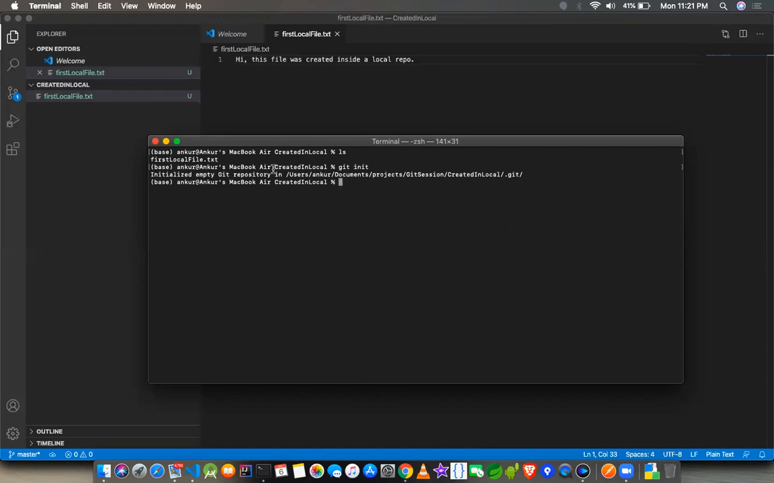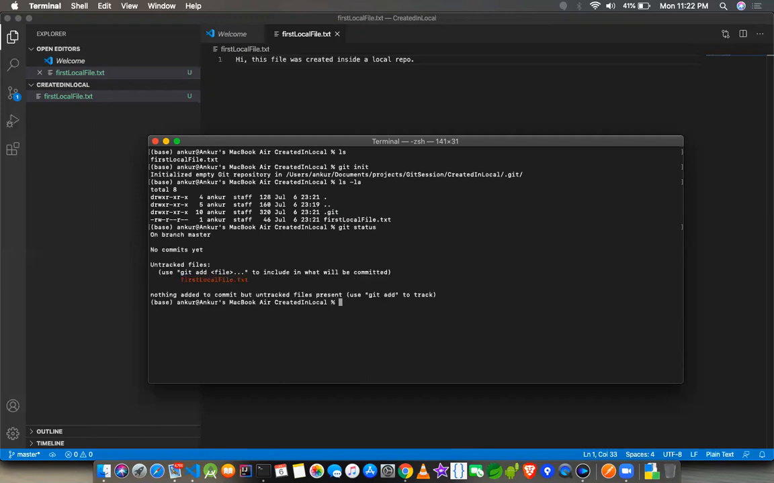Initialized empty git repository in this. So now if I do ls -la, I see a .git which was not coming earlier, remember? In this case, if I do git status, it gives me that there's a file. But if I do git remote -v, I don't see anything, right?